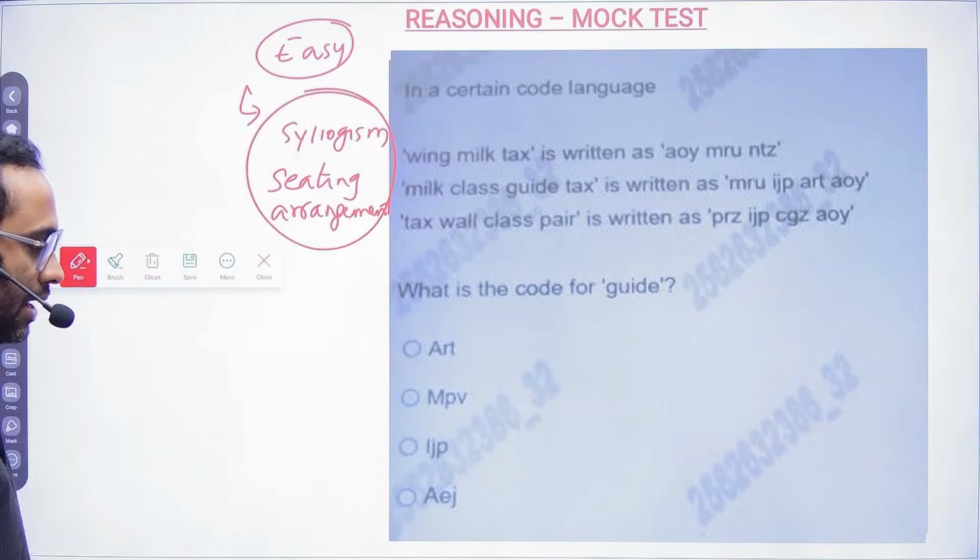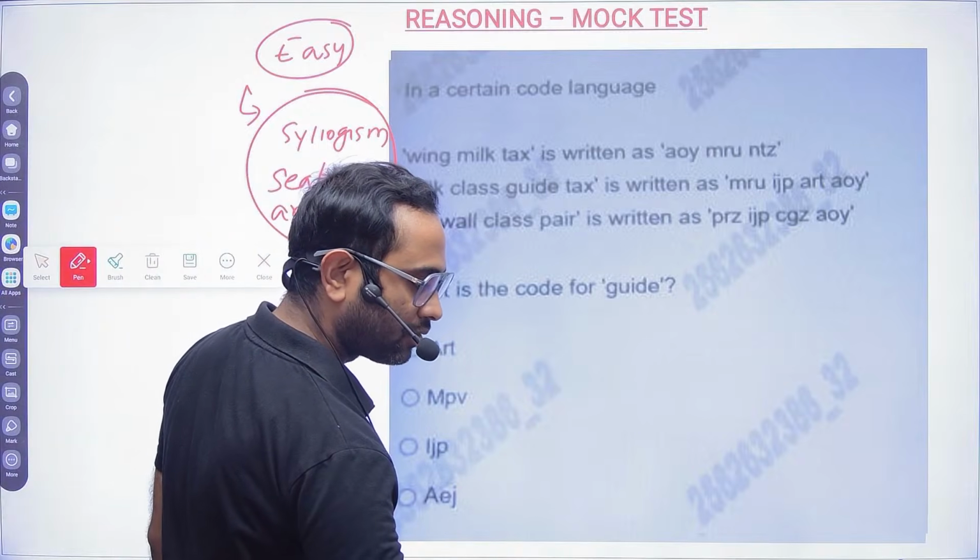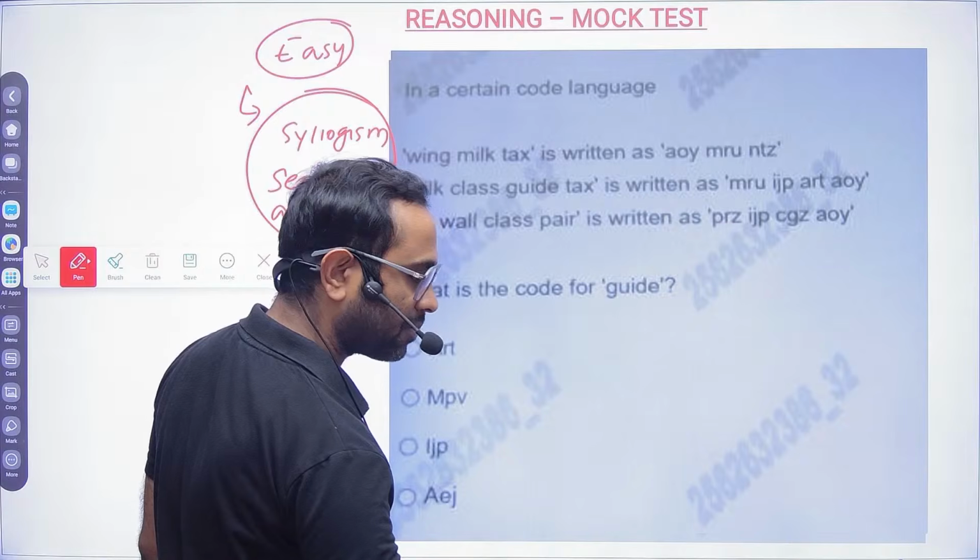Let's see how many of you are able to solve now. For this question, 30 seconds is more than sufficient. Your time starts now. Come on.